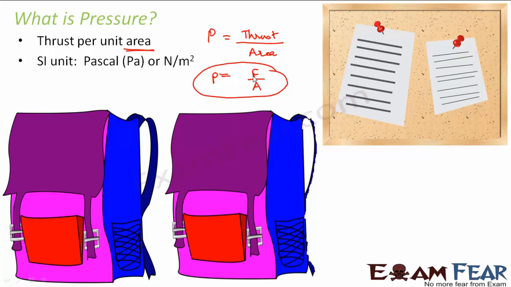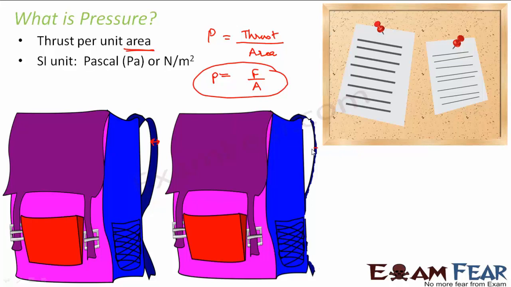Now let us look at this example. Once you understand the example, you will understand what I am trying to convey. Let us take the example of school bags. Here you can see pictures of two different bags. What is the difference between the two bags? Can you notice? The first bag has got a thicker strap, whereas the second bag has got a very thin strap. Everything else remains the same for both the bags.